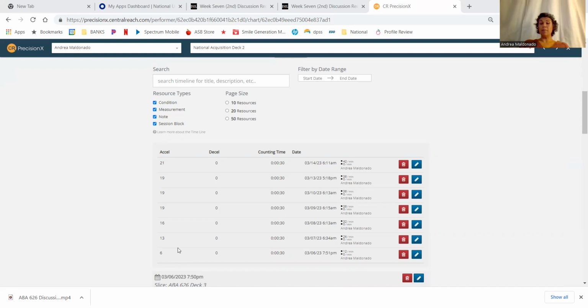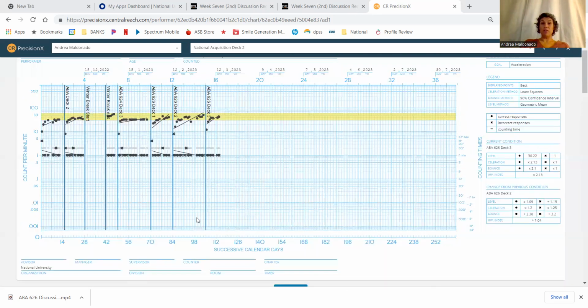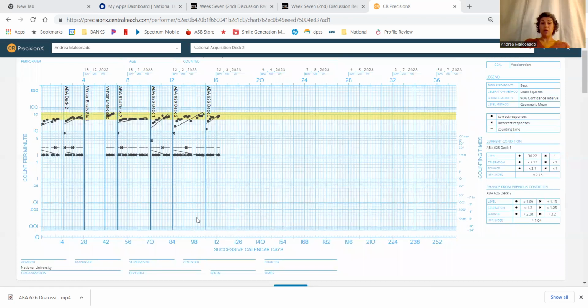I don't do it timed in order to get used to reading the whole flashcard on the front and then saying the back in its entirety. As I become proficient, I start to take data within Precision X and record it. Some of my variables that I do for most of the weeks are as follows.